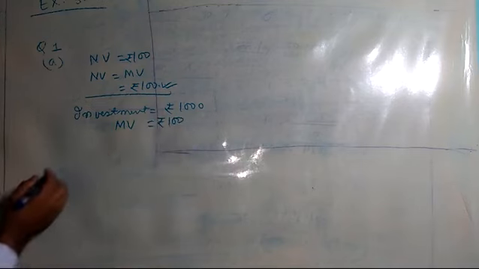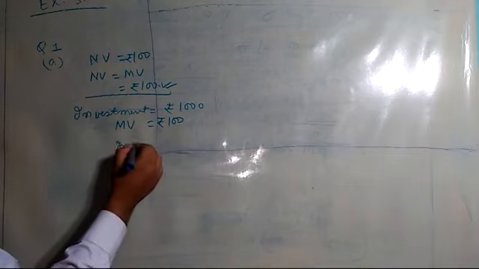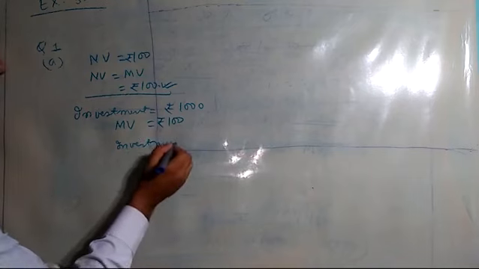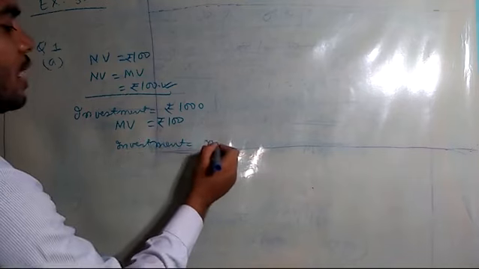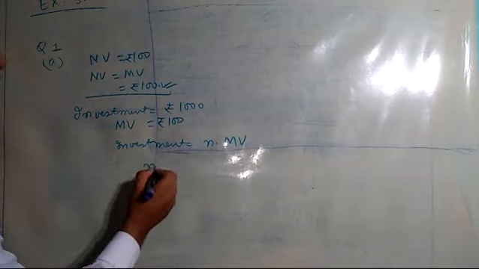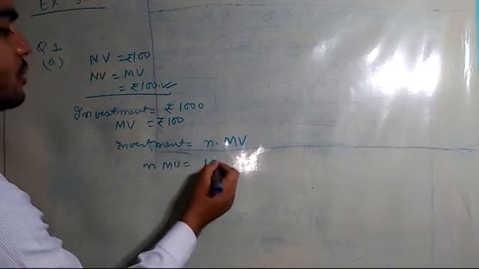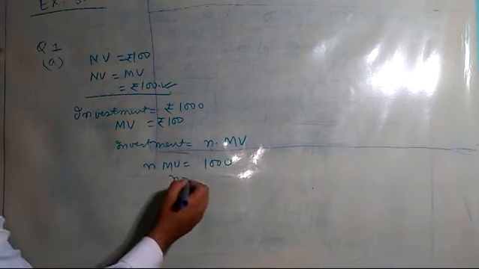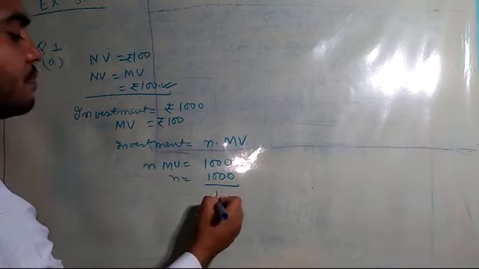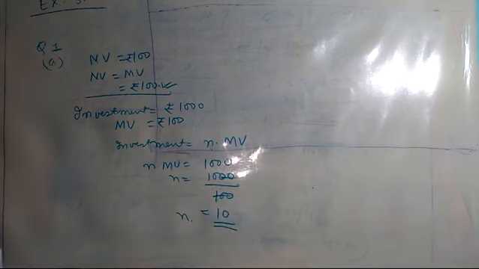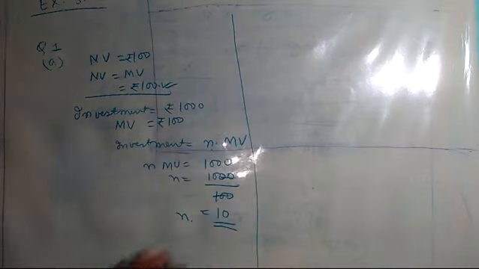If you remember the very first formula I gave, investment is equal to N into MV, number of shares into market value. Here I can write N into MV is equal to rupees 1000, because he has 1000 rupees in his pocket. So N will be equal to 1000 by 100. That means he can buy 10 shares when he has rupees 1000 in his pocket.